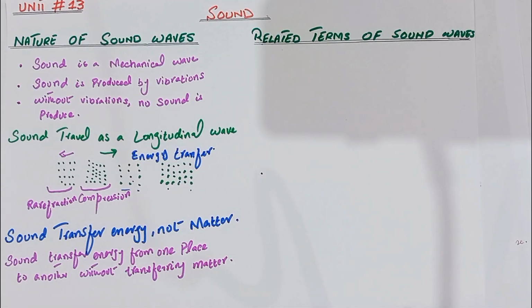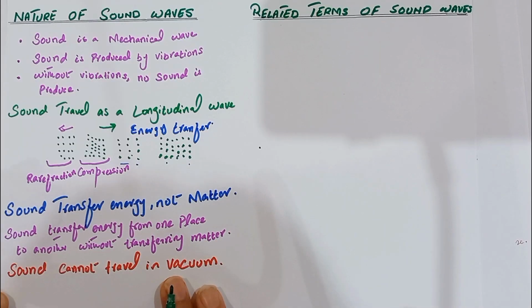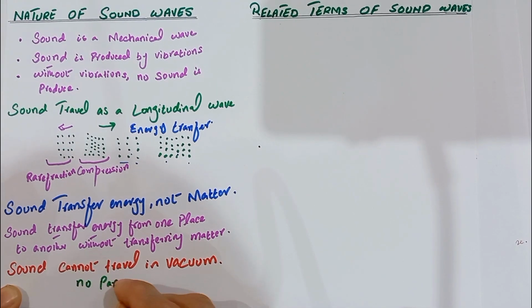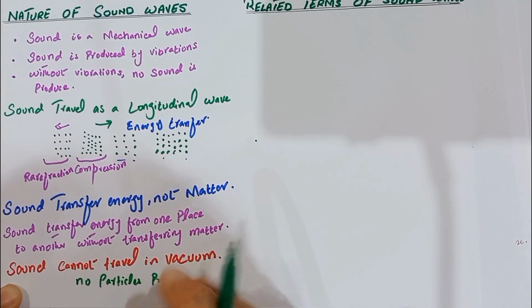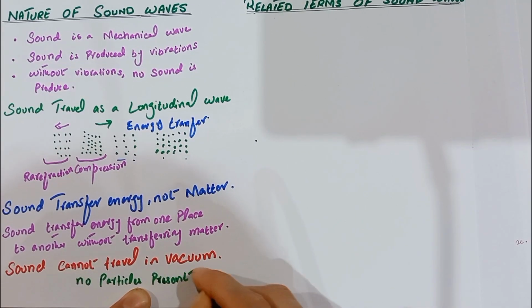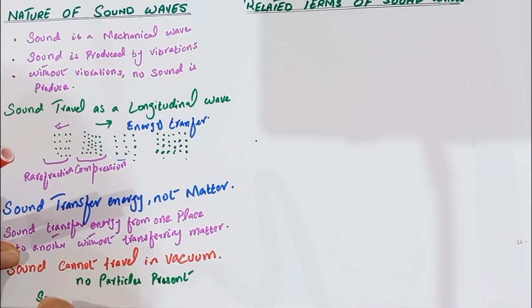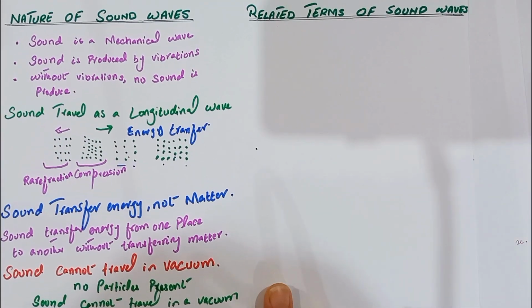Another concept of the sound wave that we also learned is that sound cannot travel in a vacuum. Because sound wave is a mechanical wave, for the movement of the sound wave we require a medium through which the sound wave can vibrate. But in a vacuum, no particles are present. When no particles are present, sound cannot travel in a vacuum. That is all we discuss about the nature of the sound wave.